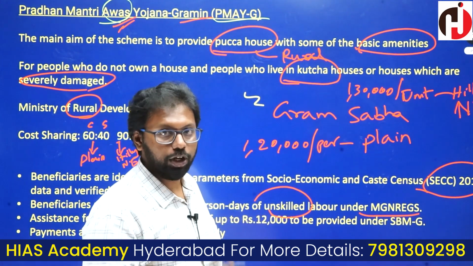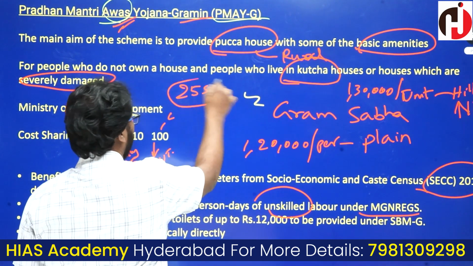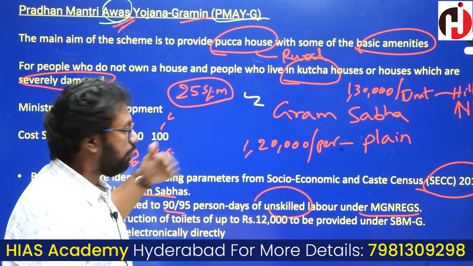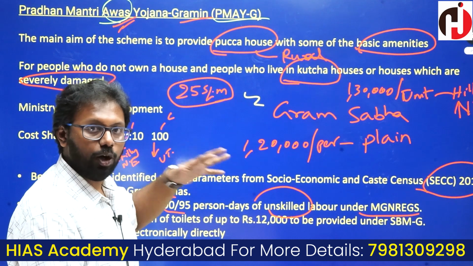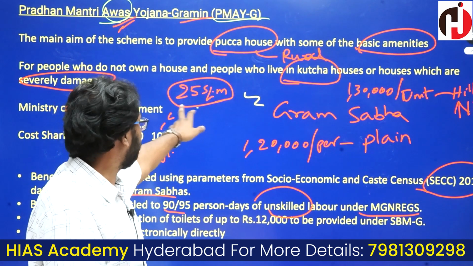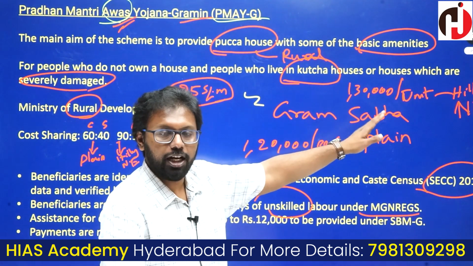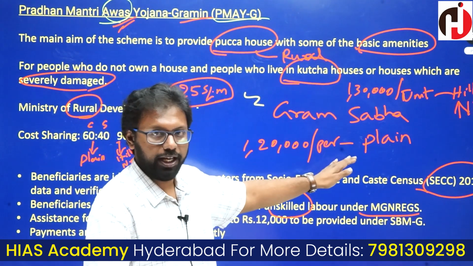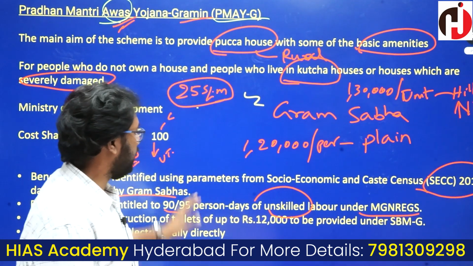So what is 1 unit? 1 unit of household here is 25 square meters of area. Under this scheme, development of Pakka houses is provided at a cost of 1,30,000 per unit in hilly, northeastern and difficult terrain areas, and 1,20,000 per unit in plain areas. What is the size of the unit for building a Pakka house? 25 square meters. That is the unit size.